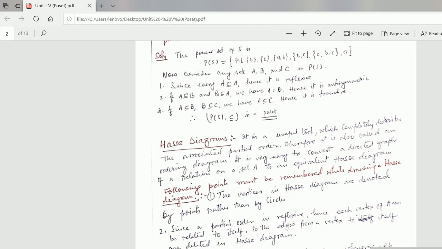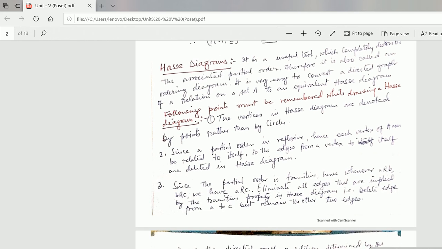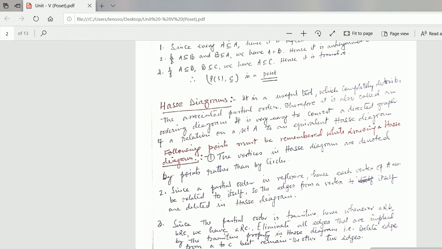Now you have to see a very important diagram, Hasse diagrams. What is it actually? A Hasse diagram is a useful tool which completely describes the associated partial order.